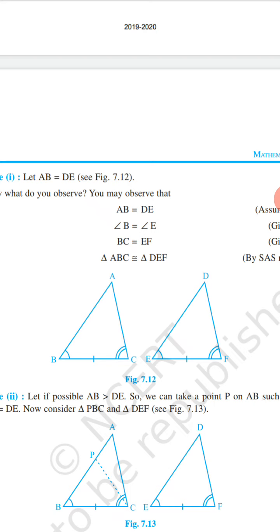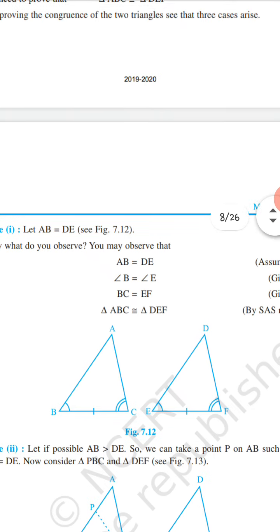ABC and DEF are two triangles in which angle B is equal to angle E and angle C is equal to angle F, and the included side BC is equal to EF. Then the two triangles ABC and DEF are congruent. This we have to prove.